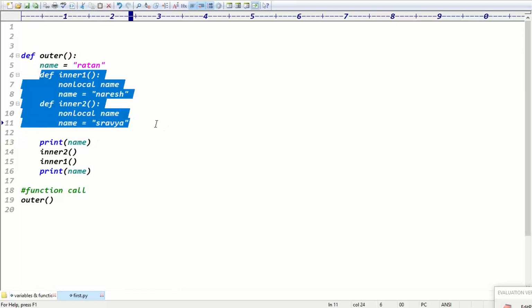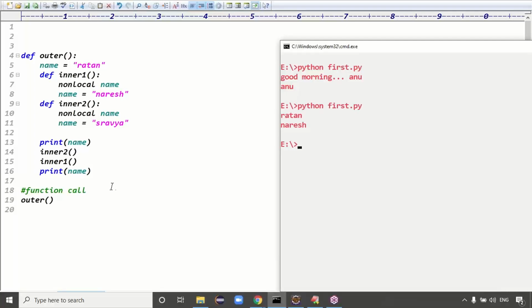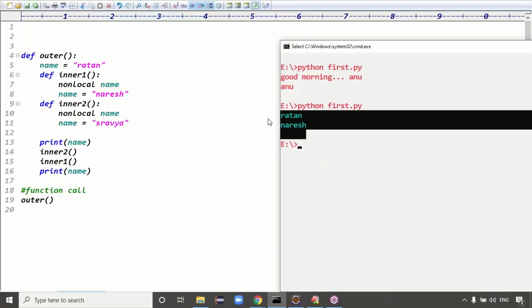Because before calling these functions, we are printing this name. Then what is the data here? Ratan, right? So first line output is Ratan, guys. Then we are calling inner two. We are calling inner two means what? Ratan is changed to Shravya. Then you are calling inner one. Then Shravya is changed to Naresh. Then you'll get the output, Naresh, at the last line. So first line is Ratan, next line what? Naresh, right? So the expected output is what? Ratan and Naresh, guys. Is that clear now?